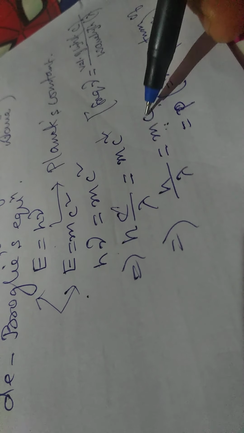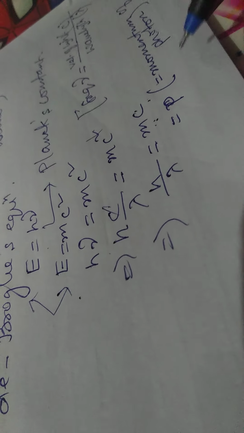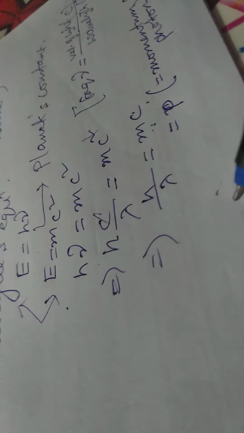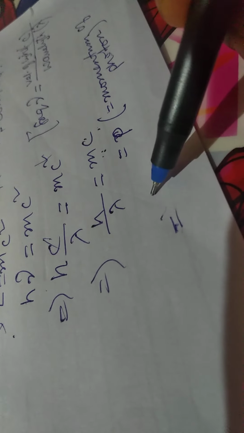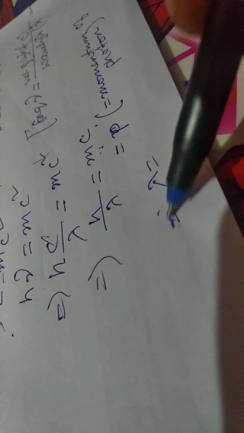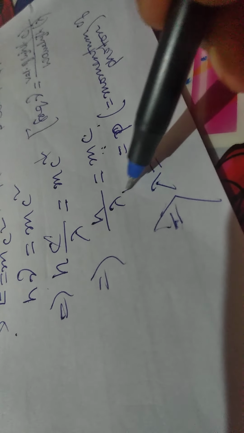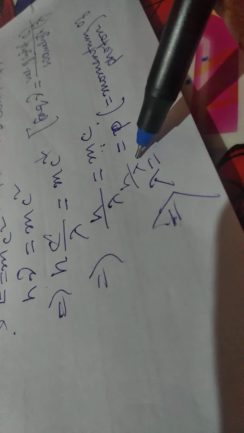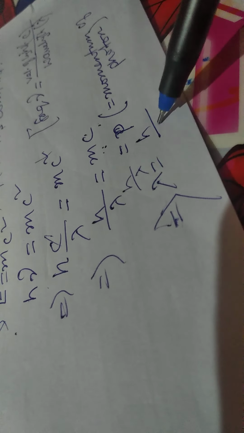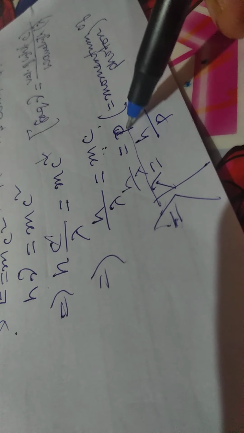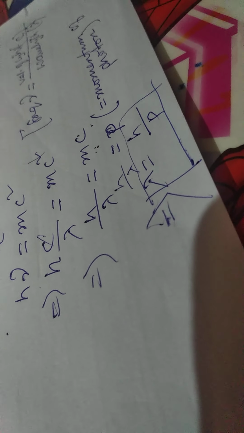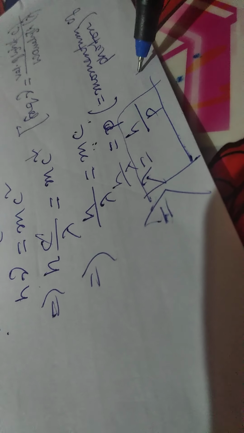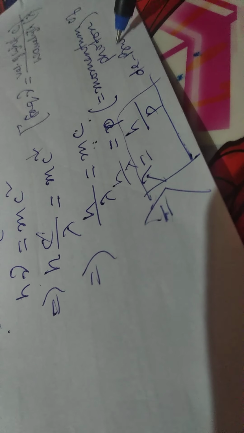So we get h by lambda equal to p, or lambda equal to h by p. This is the expression for wavelength, and it is called de Broglie's wave equation.